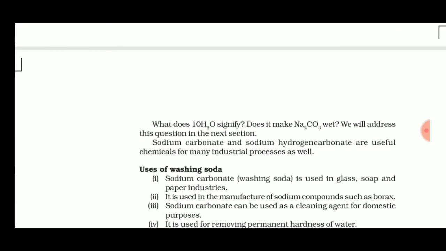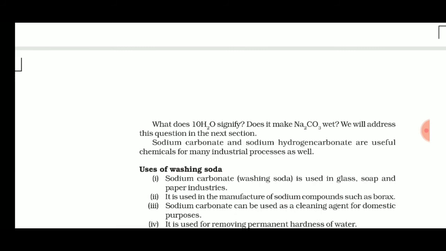And here the question arises, what does 10H2O mean? H2O means water, and 10 means 10 molecules of water. Does it make Na2CO3 wet? As we are talking about so much water, does it make it wet? We will address this question in the next section.